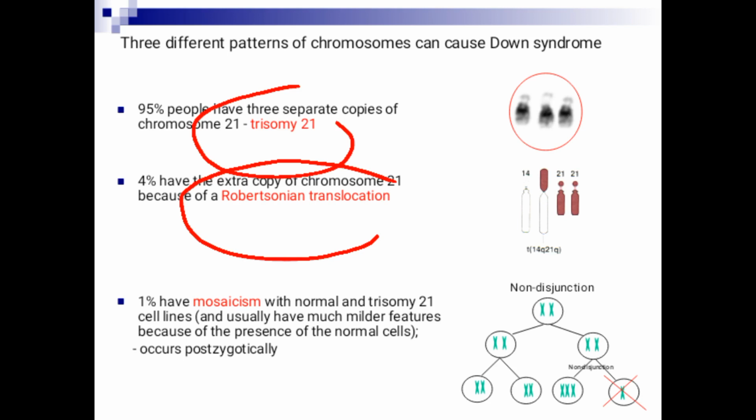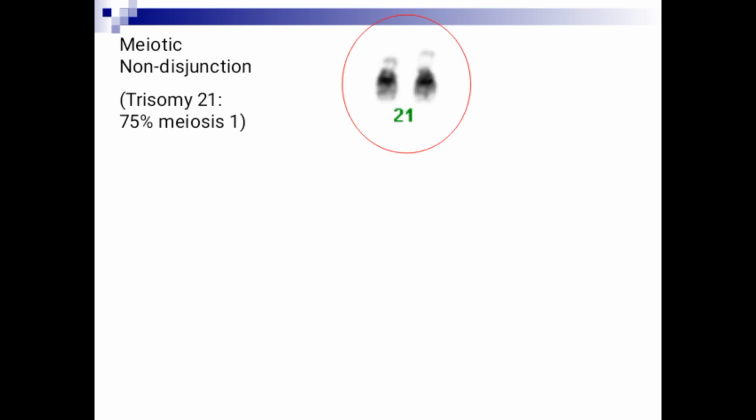Some segment of chromosome 14 will now be attached to chromosome 21. And then 1% or less than 1% is mosaicism. When we say mosaicism, some cells will have 3 copies of chromosome 21, while some cells will be normal, having just 2 copies of chromosome 21. Some cells are normal without trisomy 21, and some cells have that abnormality. That's mosaicism.